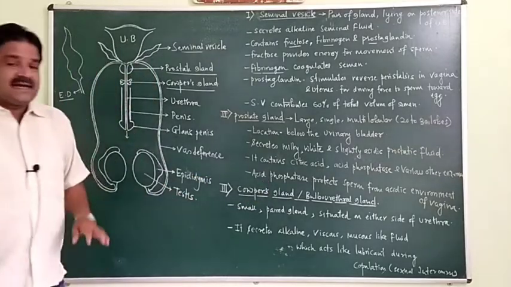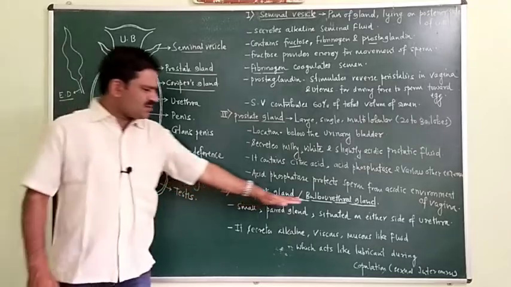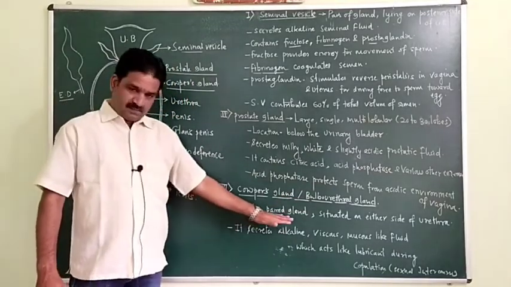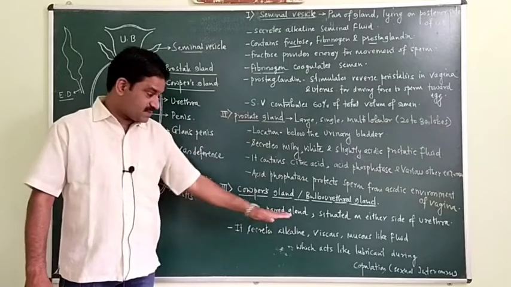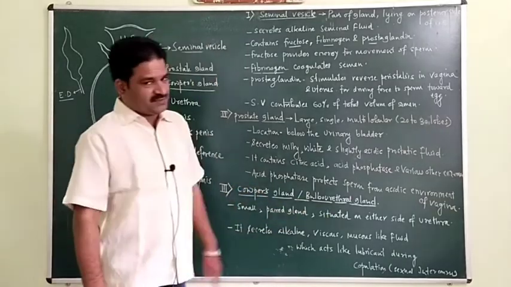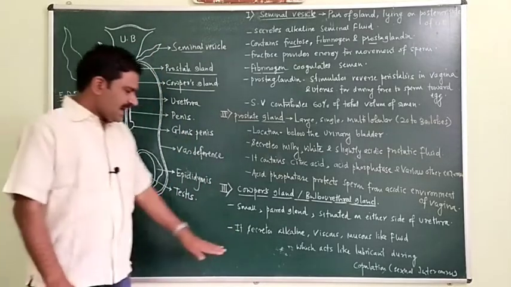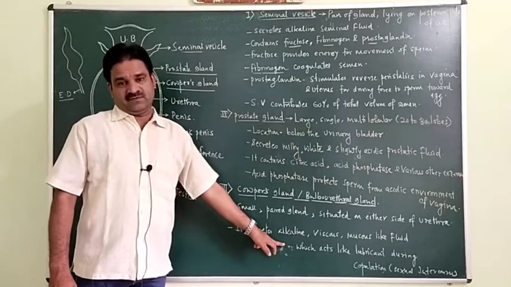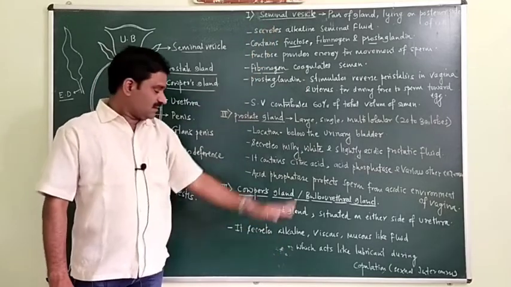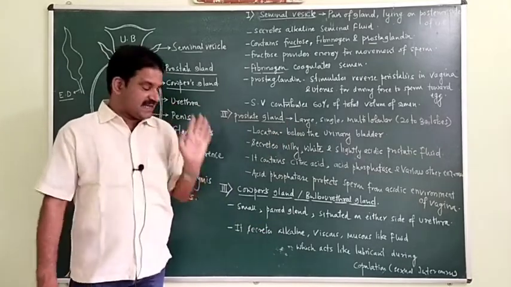Okay, next, the third gland is the Cowper's gland. This Cowper's gland is also called the bulbourethral gland, and it is a small paired gland. It is a paired gland, means there are two glands situated on either side of the urethra, on both sides of the urethra, and it secretes alkaline fluid. Seminal vesicle secretion is alkaline, Cowper's gland secretion is alkaline, prostatic fluid is slightly acidic.